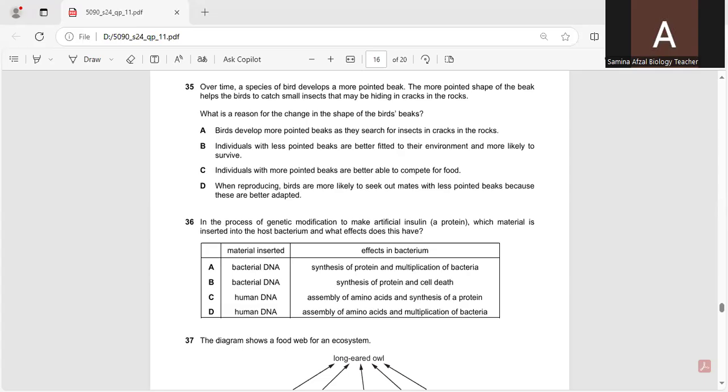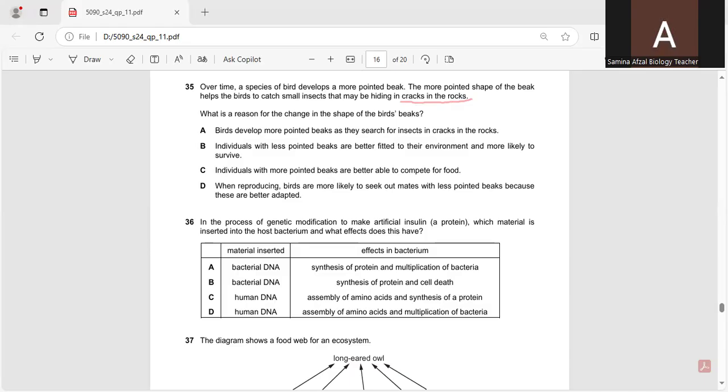The more pointed shape of the beak helps the birds to catch small insects that may be hiding in cracks of the rocks. So what is the reason for the change in the shape of the bird's beaks?